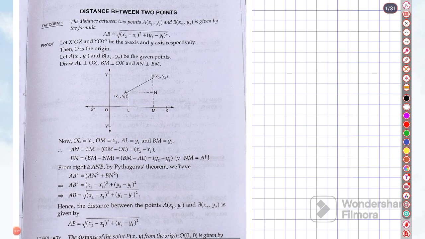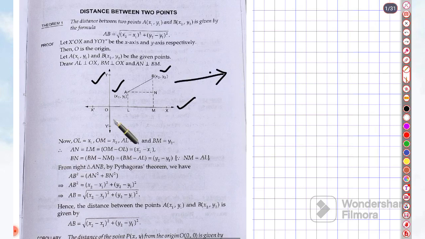Coming to the first, the distance formula, you can see in the figure there is one coordinate system, with the x-axis and y-axis. Two points are there, one point is B, another point is A. Their coordinates are given as (x1, y1) and (x2, y2). So what will be the distance between the points A and B?